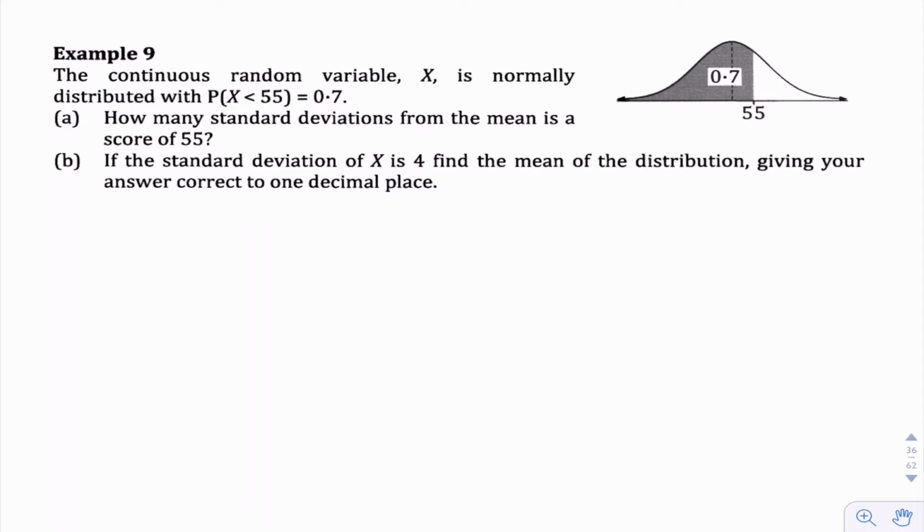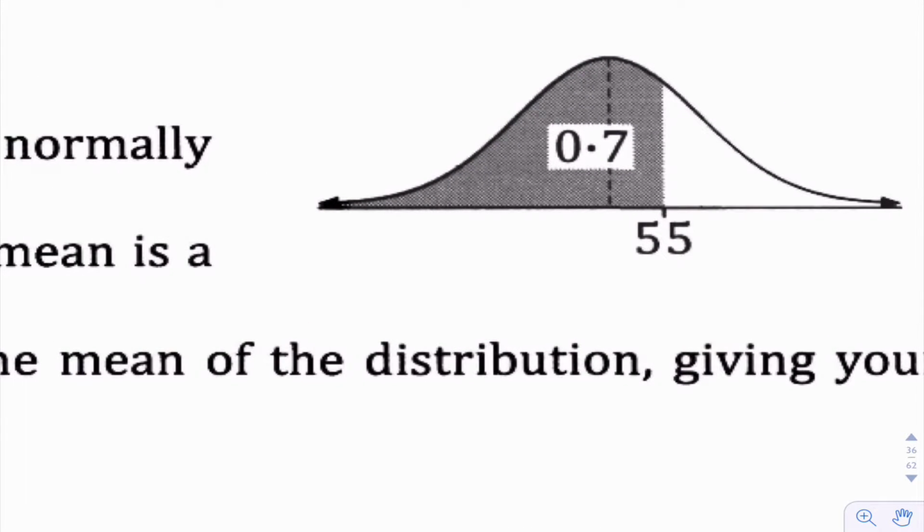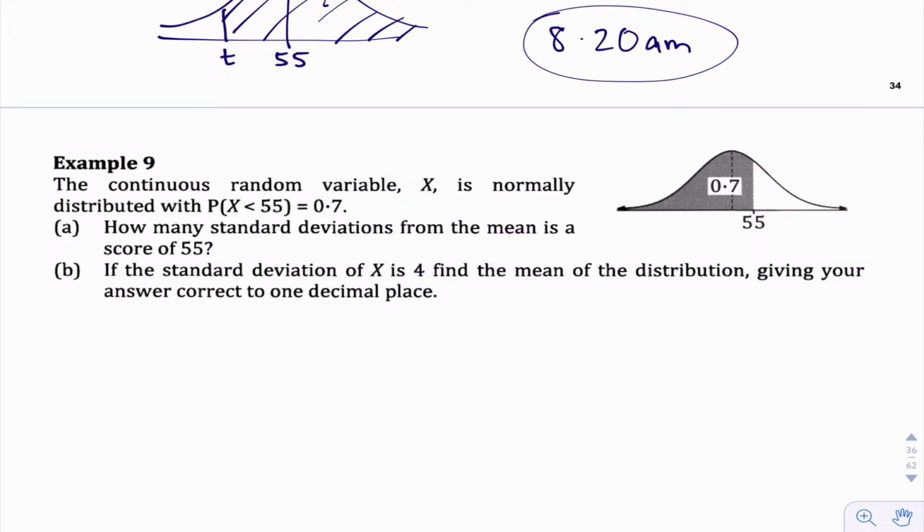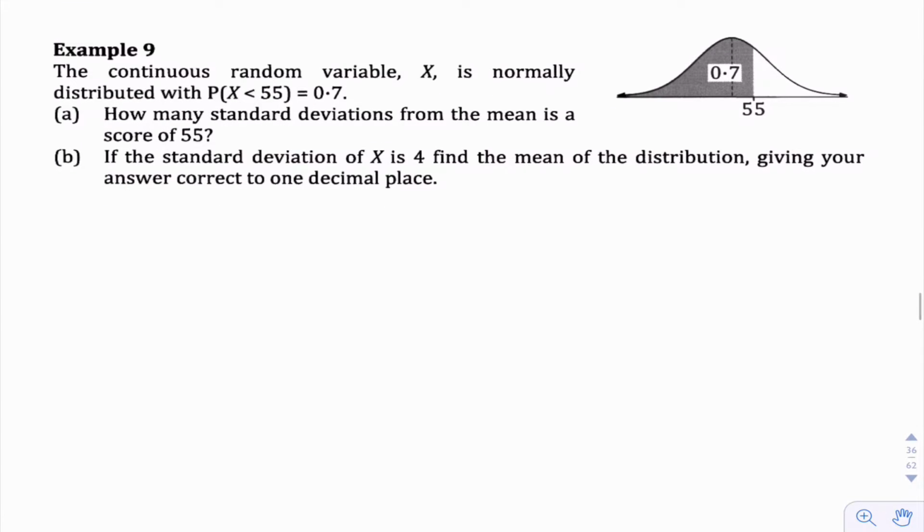Now this example here is getting a little bit trickier, just a little bit. The continuous variable x is normally distributed with probability x is less than 55 as 0.7. So they've nicely drawn the diagram here, so that's nice. If it didn't have that diagram, you definitely want to draw it, okay? Because it really gets in your mind and helps you to see whether your answers are correct. So first question here, how many standard deviations from the mean is a score of 55? That's an interesting question.